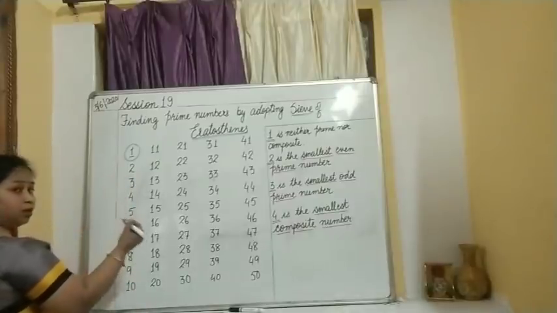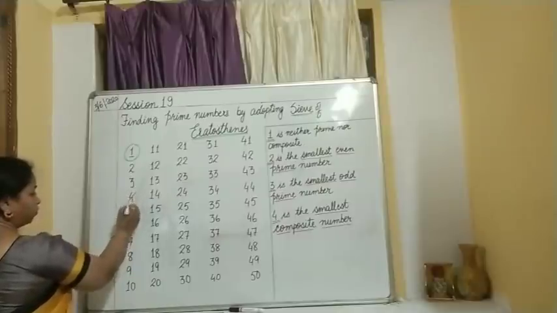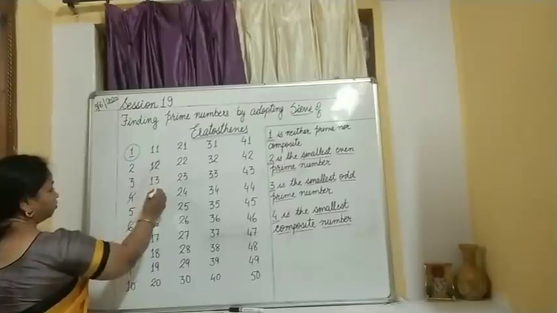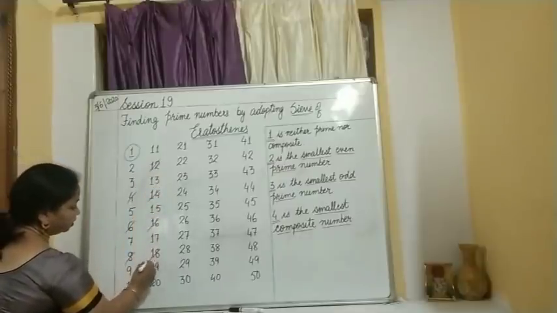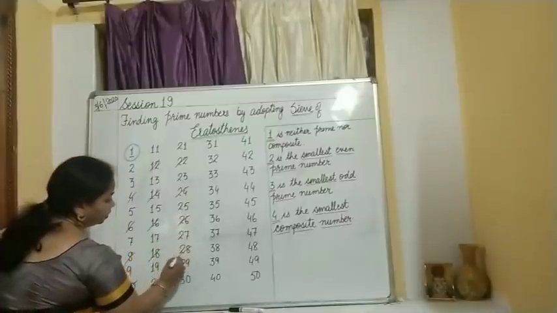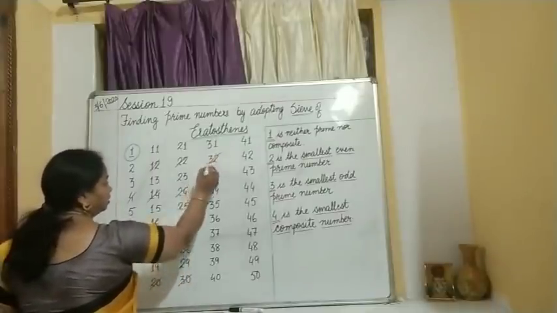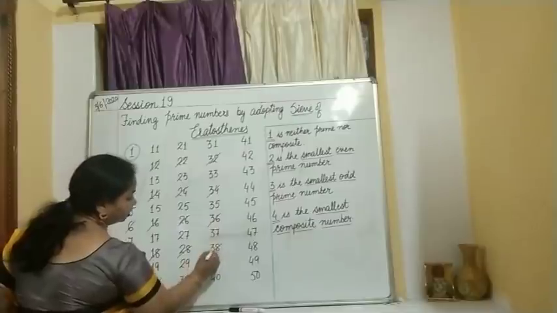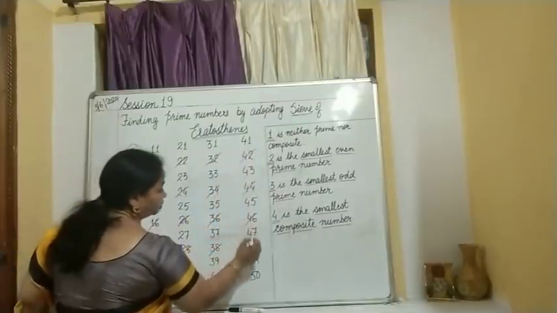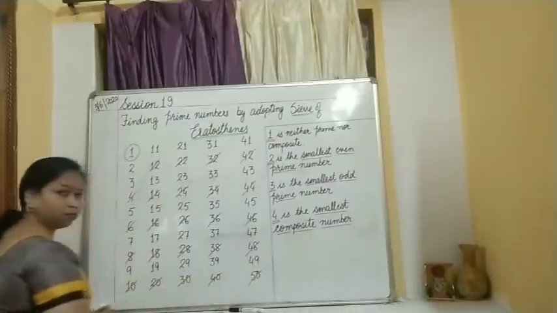So what are the numbers which are divisible by 2? 4, 6, 8, 10, 12, 14, 16, 18, 20, 22, 24, 26, 28, 30, 32, 34, 36, 38, 40, 42, 44, 46, 48, 50. Over.